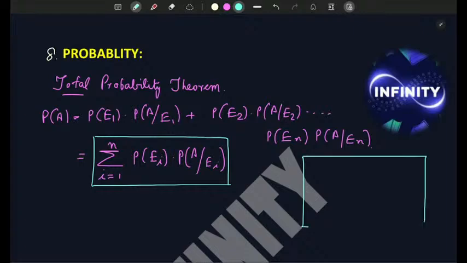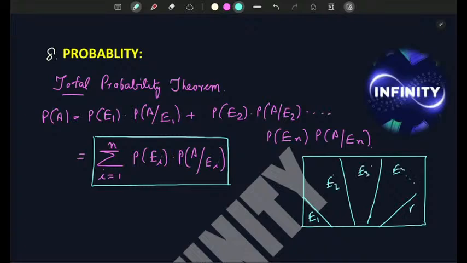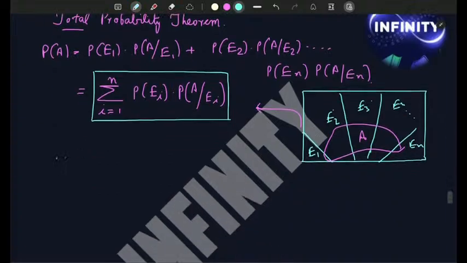So this is the basic formula for total probability theorem. Suppose this is the total and these are small events, event E1, E2, E3, E4 and so on up to En, and this is our event A. This is the diagram for total probability theorem. Next important thing is Bayes theorem, or you can also call it the blame game. So here the figure is like this.